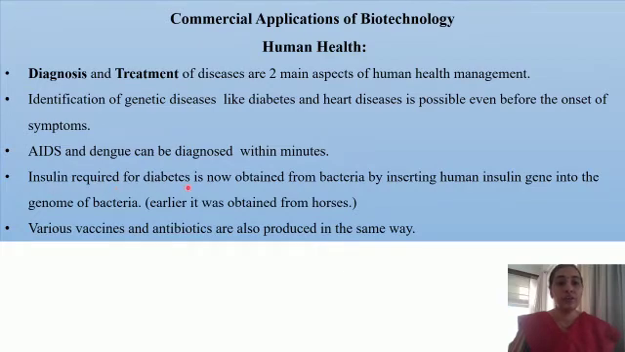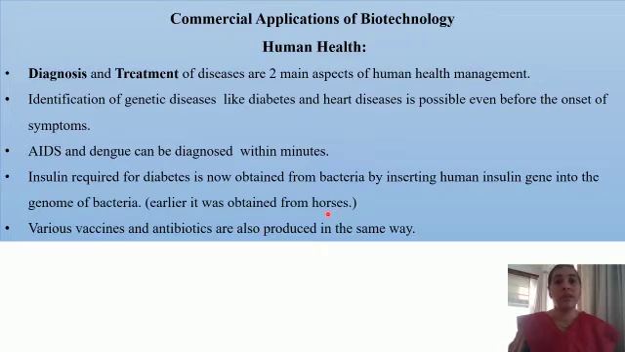Insulin required for diabetes is now obtained from bacteria by inserting human insulin gene into the genome of bacteria. Earlier, it was obtained from horses. So earlier we used to obtain the insulin for diabetic patients from horses. That was quite a costly affair.